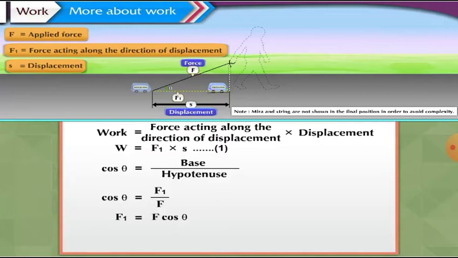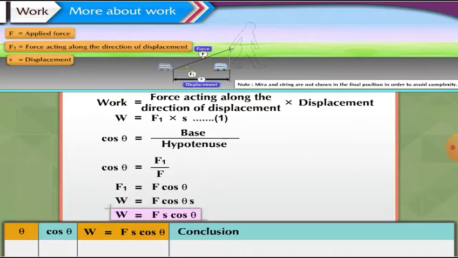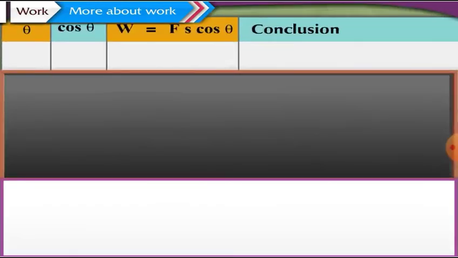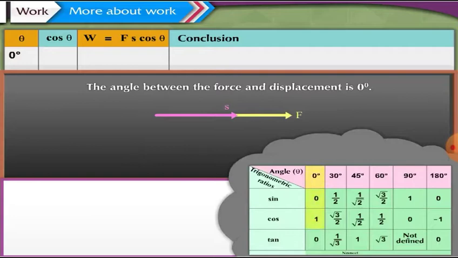Substituting the value of F1 in equation 1, we get work W is equal to F into cos theta into S. Thus, the work done W is equal to F into S into cos theta. Come, let us now find out the work done for specific values of theta and enter the conclusions in a table. Suppose the value of theta is 0 degree, that is, the angle between the force and displacement is 0 degree. When theta is 0 degree, the value of cos theta is 1.